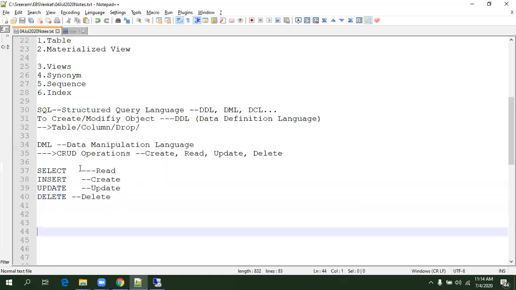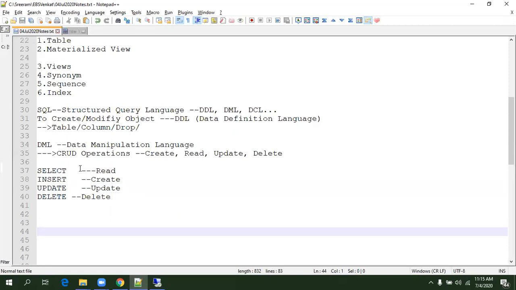Generally, when we design any web-based pages, we always think of CRUD operations. Even if you design a form, or an OAF page, we always think of the CRUD operation functionalities. But when you design reports, you always think about select, or mostly select. Of course, you may be performing DML operations inside it, but generally that's how it is. When you design PL/SQL interfaces, obviously you have to use all CRUD operation logic.